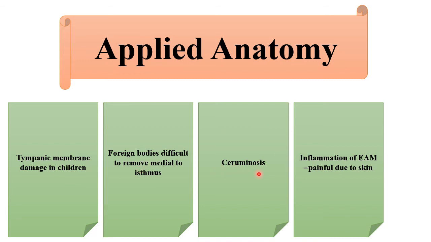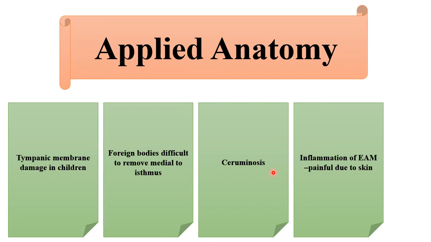The other one is ceruminosis, which is nothing but excessive secretion of the wax or the cerumen. What happens if excessive secretion is there? It blocks the meatus. Not only that, it also impedes the transmission of sound vibrations. So how to drain this excessive wax?